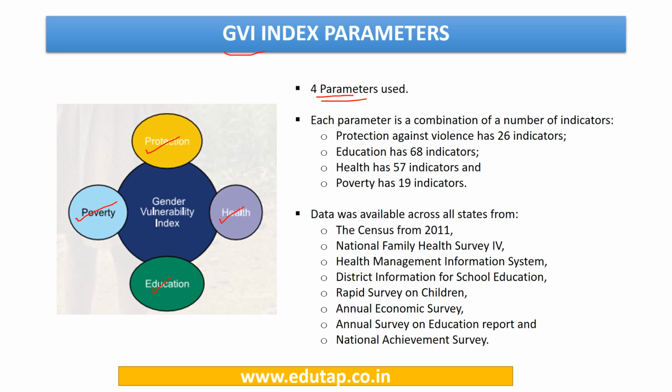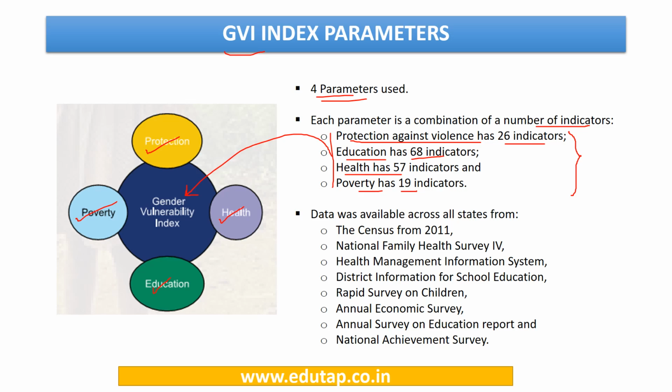Each parameter is a combination of a number of indicators. The protection against violence has 26 indicators. Education has 68 indicators. Health has 57 and poverty has 19 indicators, and collectively all these indicators form these 4 parameters, and hence these 4 parameters ultimately lead to this index, the gender vulnerability index score.